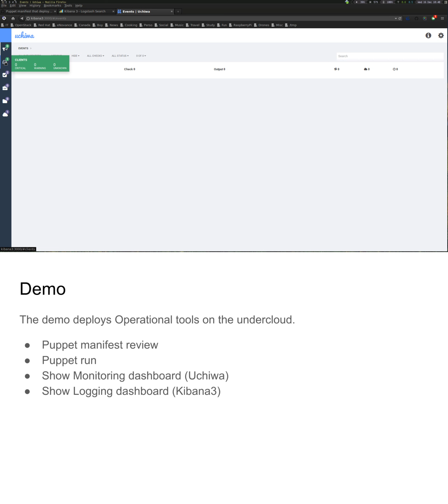The next step is to deploy the overcloud as a client of the undercloud. I'm working on this currently.